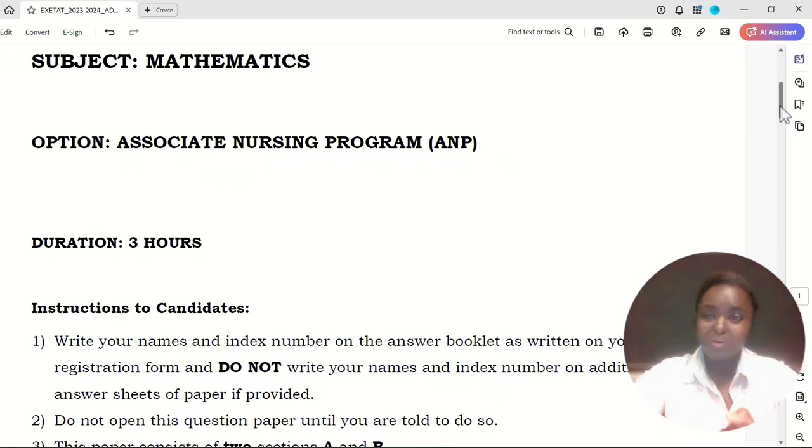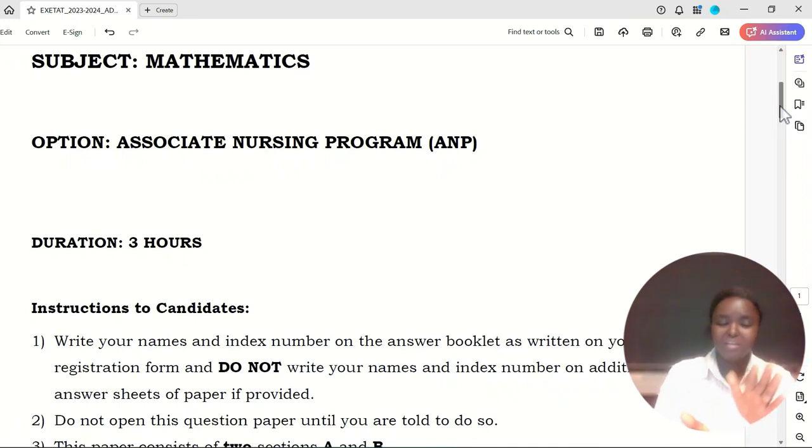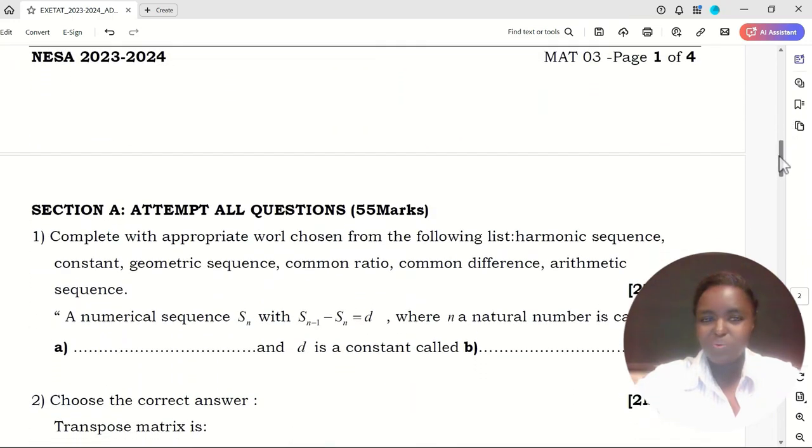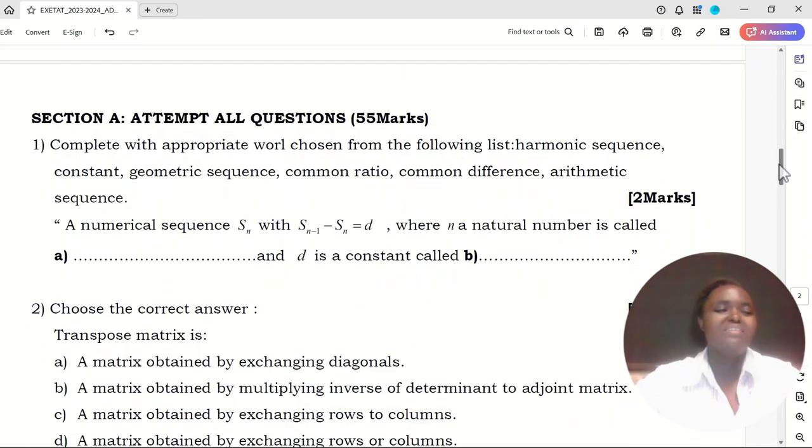and then start your exam. When you are doing your exam, my advice is to start from the question that seems easier for you. Do those questions that are easy for you, and when you finish, you can come back to the questions that seem to be a bit difficult for you. That is my tip. Okay, so let's move on. We are going to start solving the questions right away.